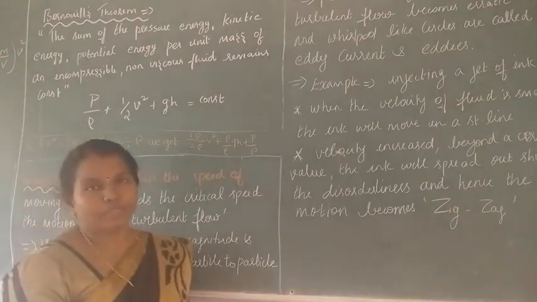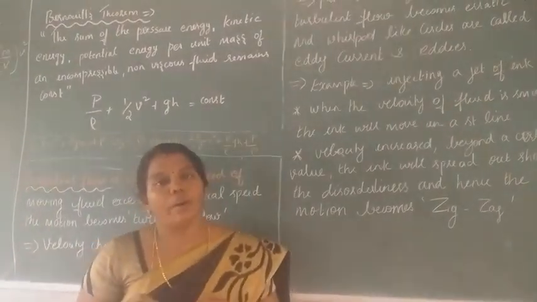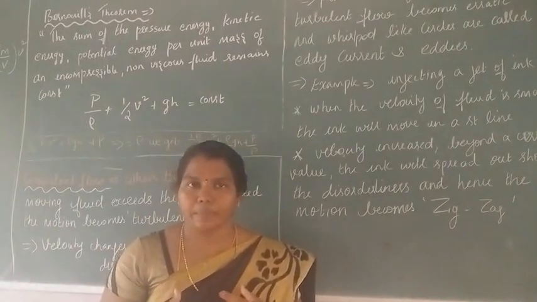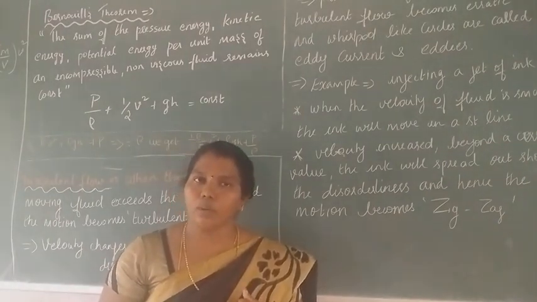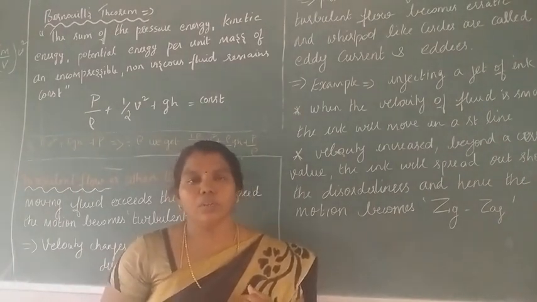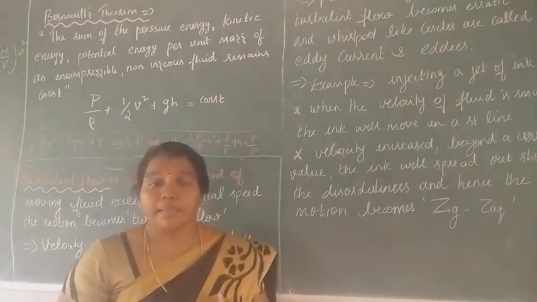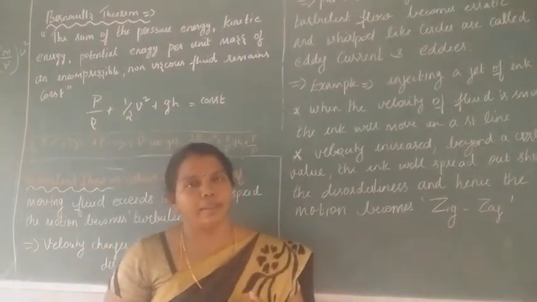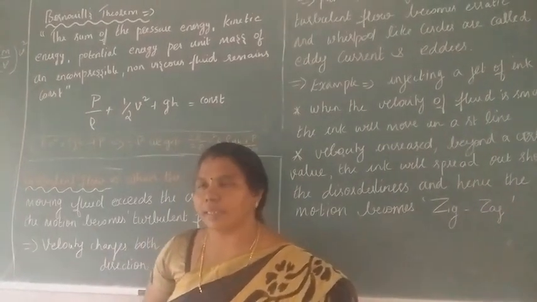So today we are going to see about the different types of fluid. In the last classes, we discussed fluid dynamics. In fluid dynamics there are two types: one is streamline motion and another is turbulent motion. In streamline motion, we have seen that the velocity at any particular point should be constant, and we have seen examples for that.